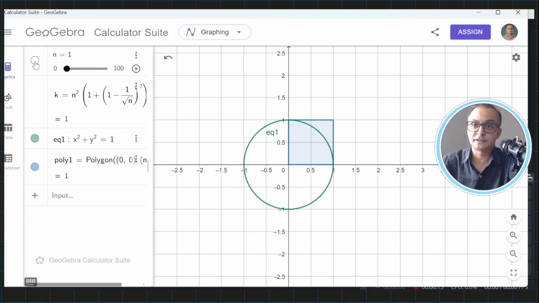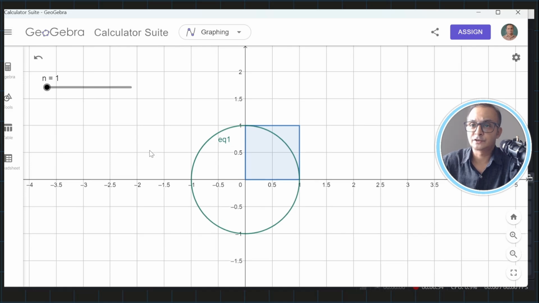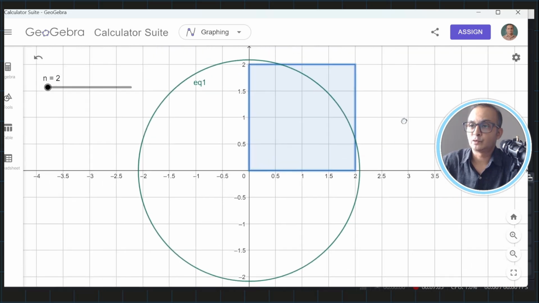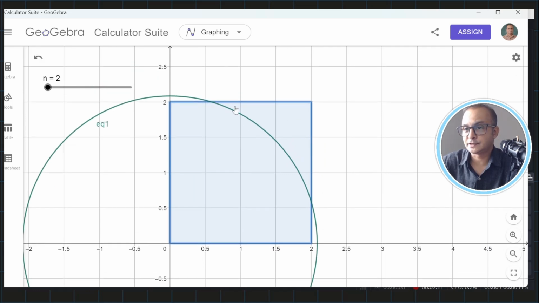So I will enable this to show you on this plane. I will enable it, and you can see that the same slider is here. So I can now close this, and now I will have this grid here. I can make this slider move by pressing it and sliding it right. So n is equal to 2, and you can see that, at n equal to 2, this is outside of the circle. There's a little chance there could be a tangent, but if you draw any tangent here, that tangent should pass through 2 integral points.